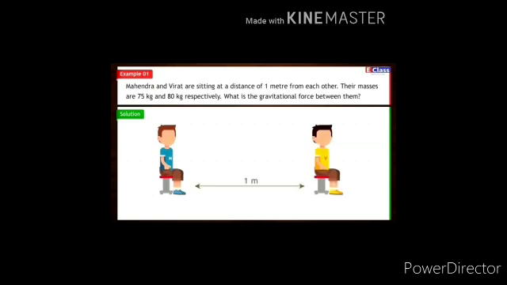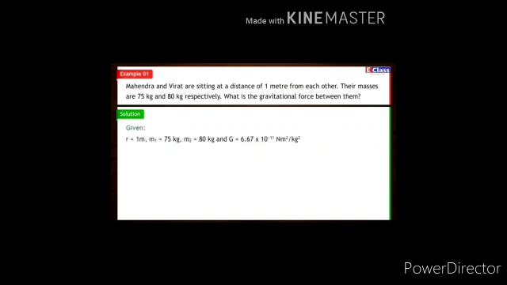Now let us solve a numerical. Mahendra and Virat are sitting at a distance of 1 meter from each other. Their masses are 75 kg and 80 kg respectively. What is the gravitational force between them? Here, the distance of separation between Mahendra and Virat is 1 meter. m1, that is mass of Mahendra, is 75 kg. m2, that is mass of Virat, is 80 kg.